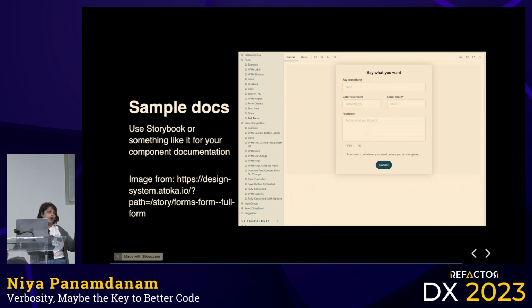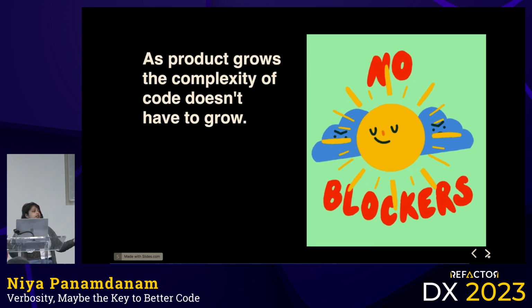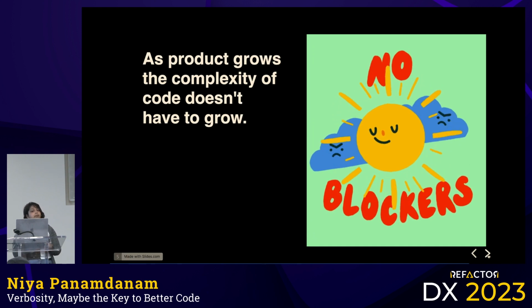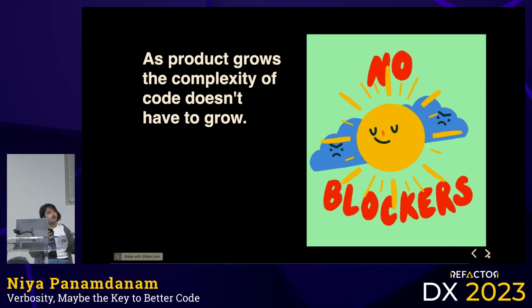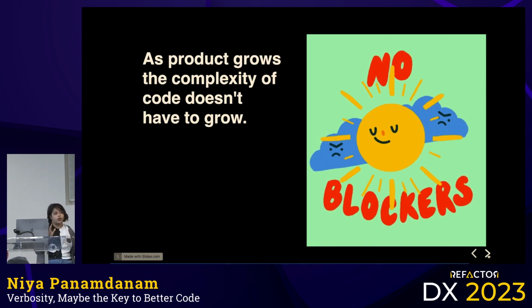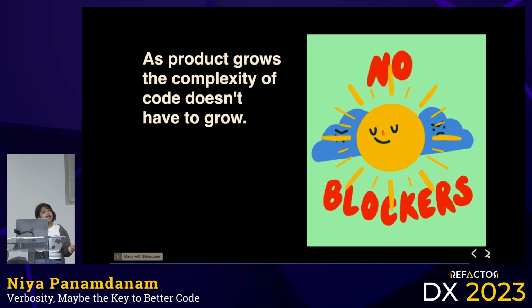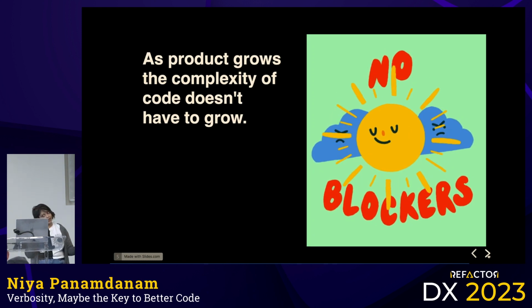Because again, you're writing code not just for the product, but also for your teammates to be able to read it and understand it 6 months down the line, when you may be on vacation and don't want them calling you. By doing the separation of concern, the big benefit is, as the product grows, the complexity of the code doesn't have to grow. And you are not boxed in, having to make weird, bad tech debt choices to try to hit that product goal. And you're not fighting your product people. You get to work with them a little better.